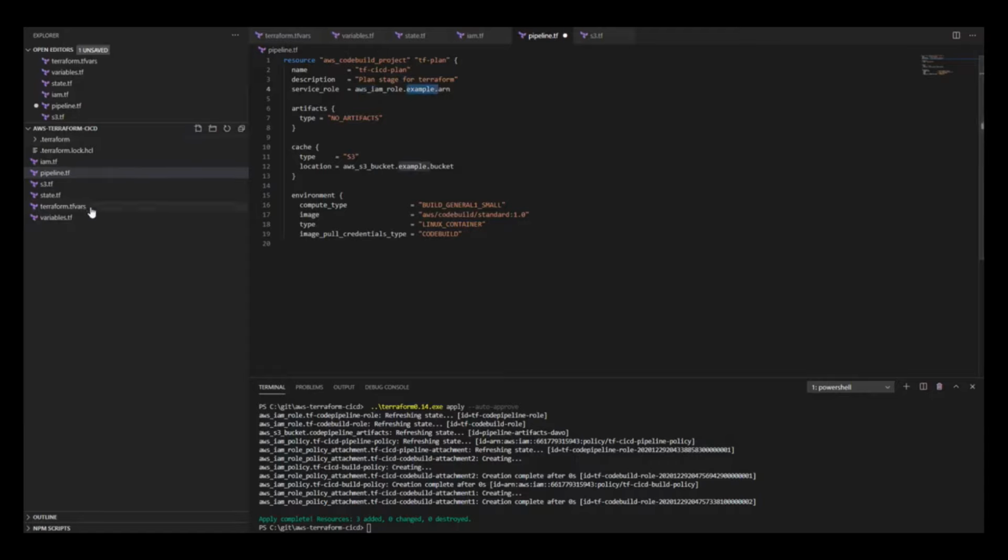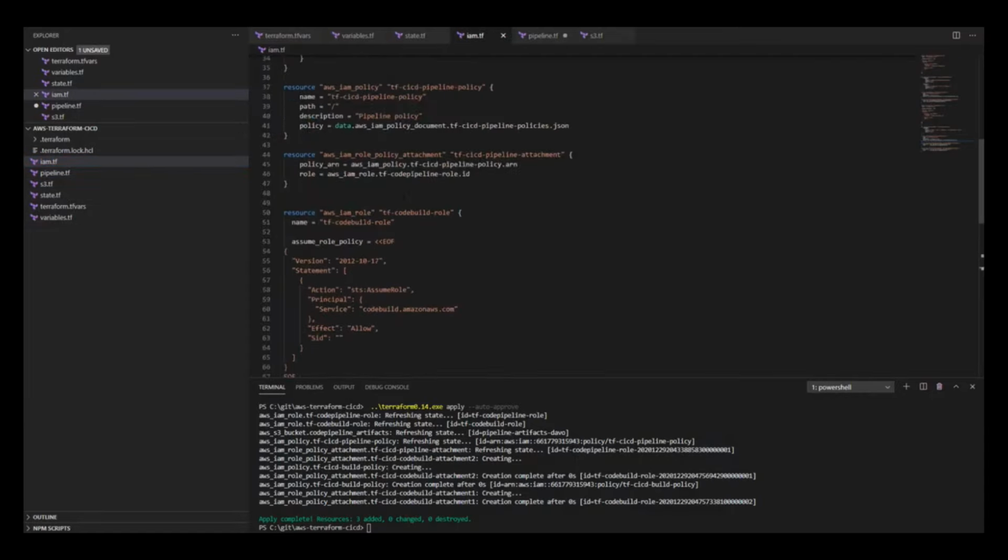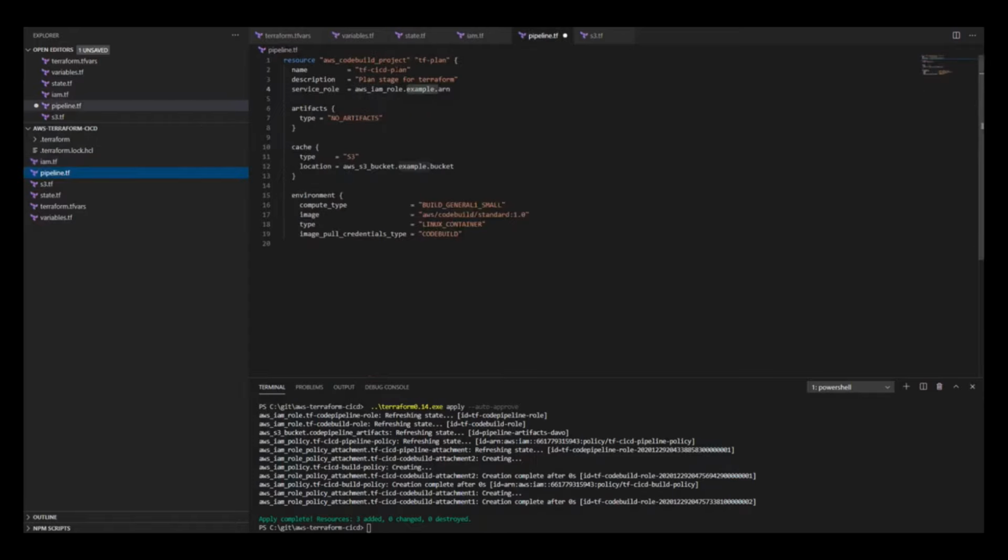Service role. This points to the role that we created in our IAM file. This is our code build role, so I'm going to copy this and put it in here. Artifacts, we do want artifacts, and the artifacts come from pipeline. So we want code pipeline artifacts. This is why it's not such a great idea to always copy paste from the documentation, because they assume a lot of stuff that may not be the case for you. I'm going to remove the cache section.